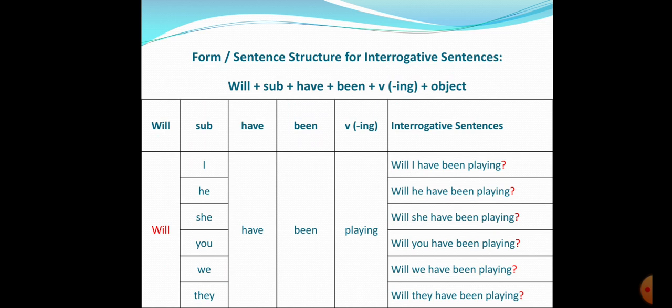You know the form: will comes in the front with a capital W, plus subject plus have been plus playing. So, for any of the subjects I, he, she, you, we, they, you get will in the beginning, then you add have been playing and a question mark at the end. So, you get will I have been playing, will he have been playing, will she have been playing, will you have been playing, will we have been playing, will they have been playing. Remember the modulation, students, or the pronunciation, okay, it should sound like a question.